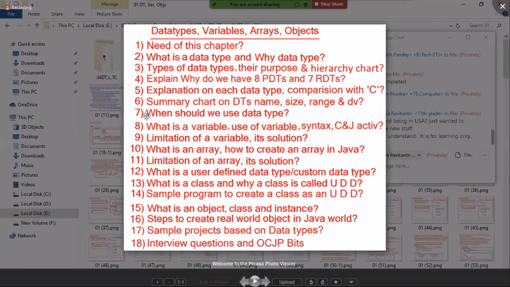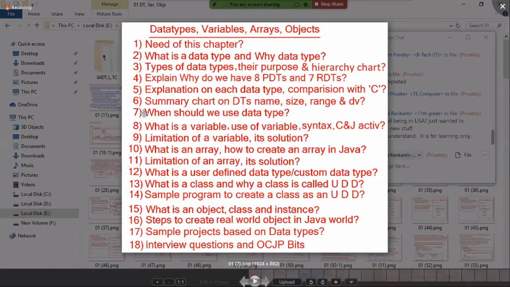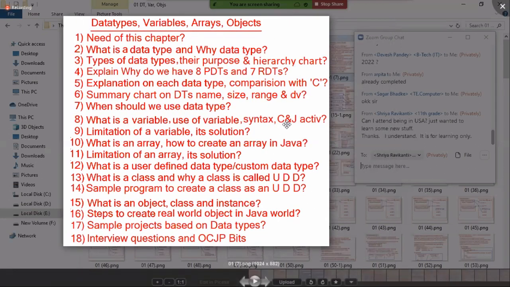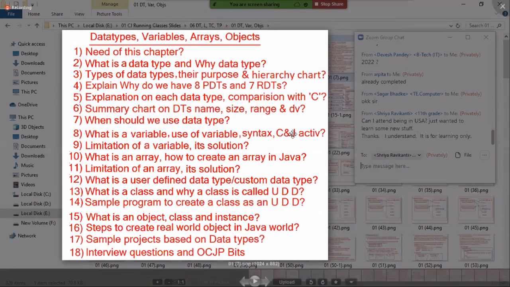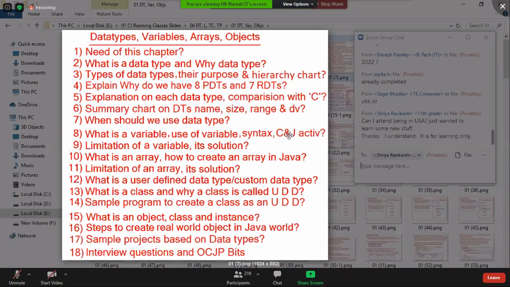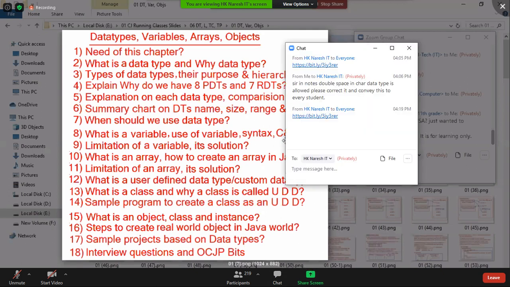We completed the first 7 points. Any doubts? Is everyone comfortable? Right, in today's class, let us go to the next topic: what is a variable, use of variable, syntax, and compiler and JVM activities. Okay, any doubts from last class?